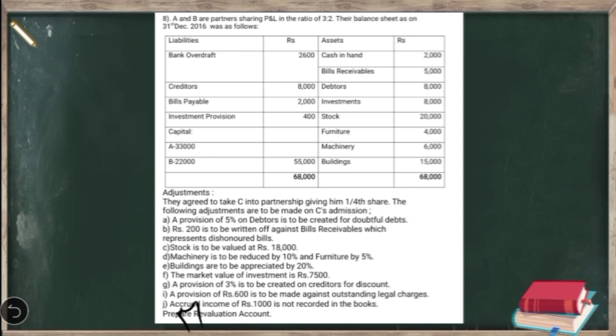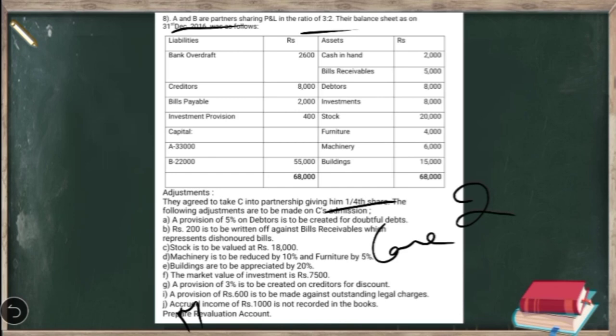They have given two informations here. The old partners were A and B and their old profit sharing ratio was 3:2. And one more information given here is C is admitted into partnership, giving him 1/4 share. So these are the only two informations given. So which case is applicable here? Case 2 is applicable. So whenever case 2 is applicable, we have to make an assumption that the old partners are going to continue in the future in the same ratio as before.